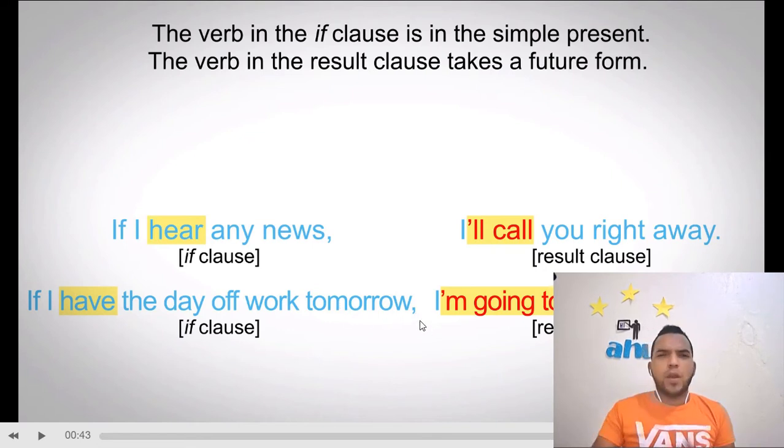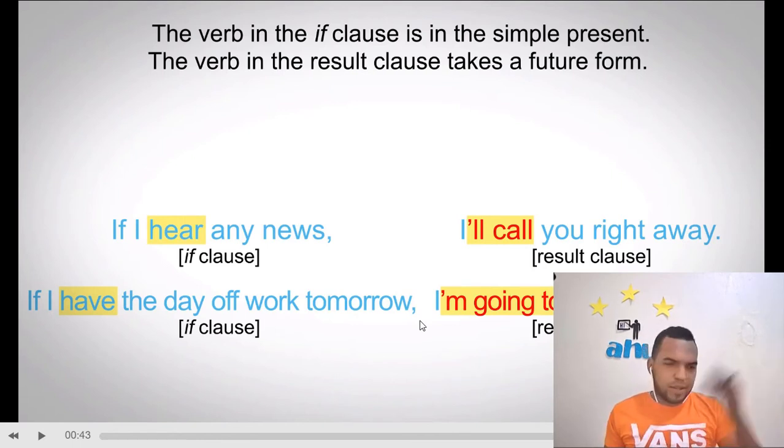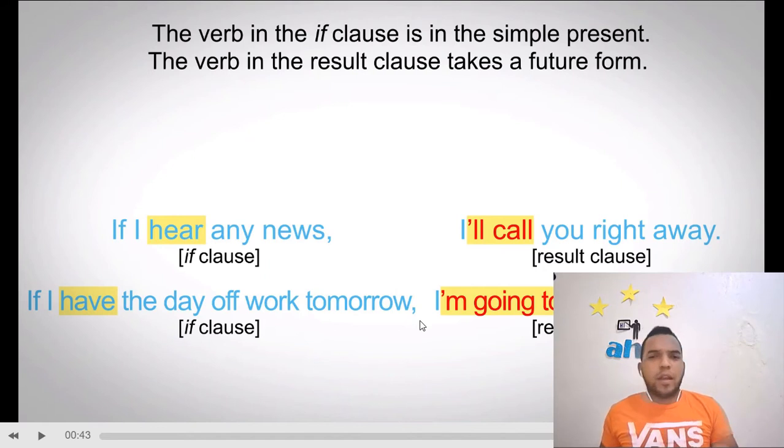So you maybe would say, teacher, in this case again, what is the difference here, how do I know when I can use will or when I can use be going to? It is the same as the future form that I already explained before in other levels. So remember that will is for sudden decisions and be going to is for plans, future plans actually, okay?